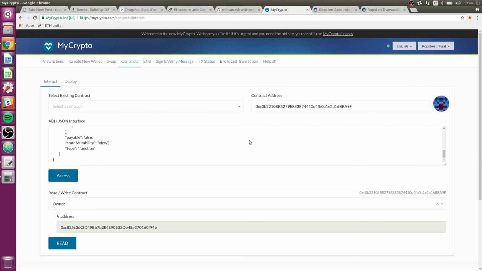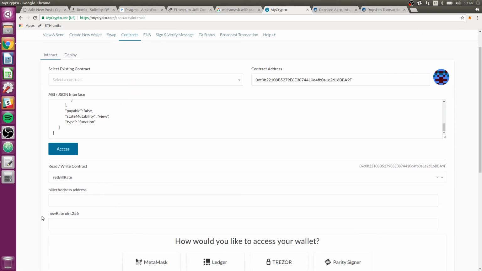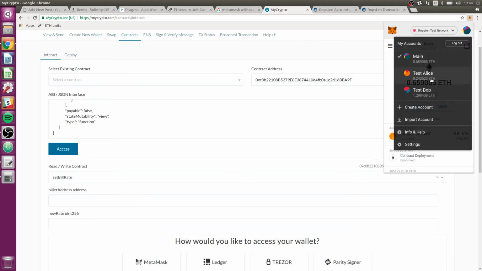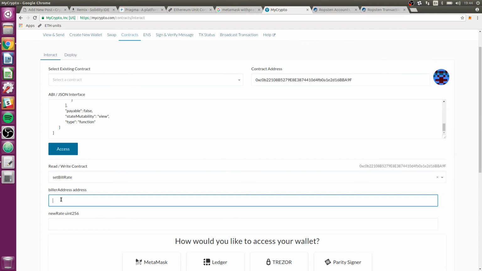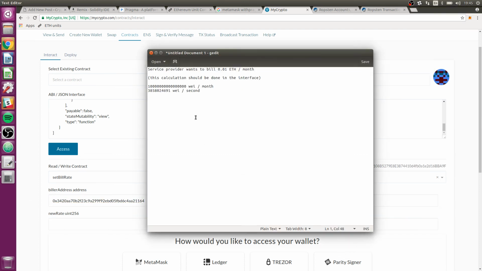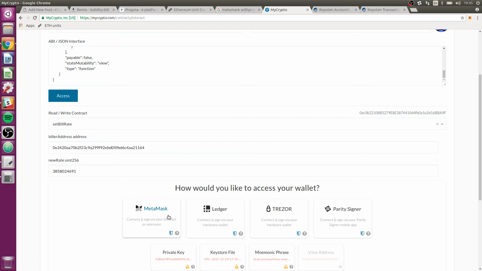And so now we can go back to our interface here. And still signed in as our owner, our first address here, we're going to approve a biller. So we need to find setBillRate, rather, is what I meant to say. And for the biller address, let's take our test Atlas account, copy the address, go back to our main. That's the address, and our rate is again going to be this number we worked out here, which was 0.01 Ether a month. We're going to put it here. And use MetaMask.